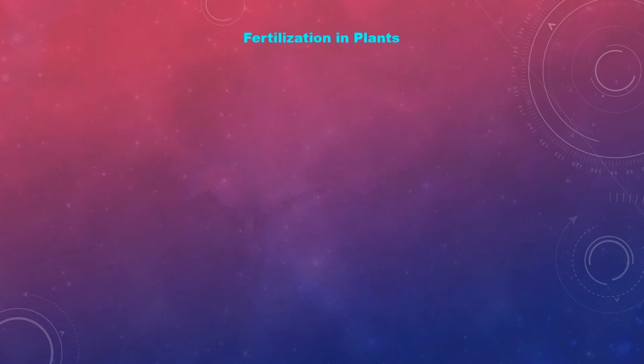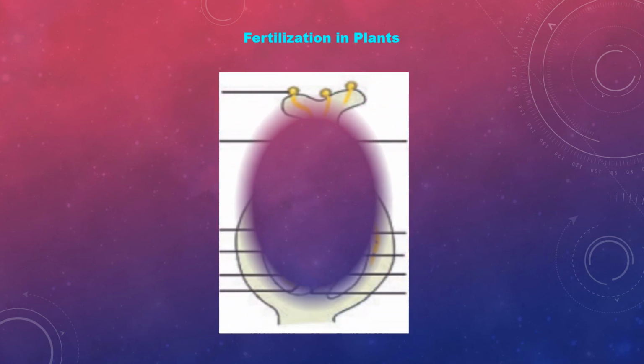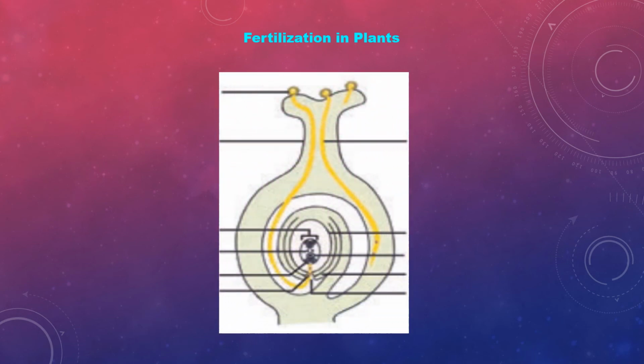Now, fertilization in plants. First, the pollen grain reaches the stigma. Pollen grains reaching the stigma begin to germinate. The pollen grain forms a small tube-like structure which emerges through the germ pore, and the contents of the pollen grain move into the tube through the style, finally reaching the ovule at the micropyle. Micropyle is a small opening.